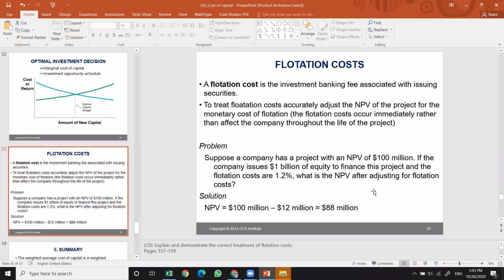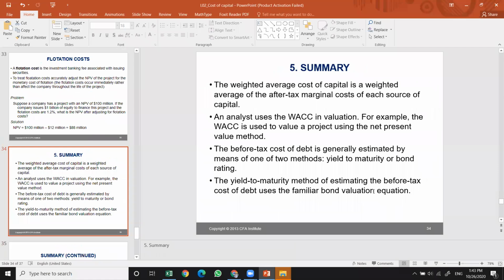So the solution is here: 100 million minus the flotation cost itself. If it's positive, then you can just run the project. Do you have any questions?